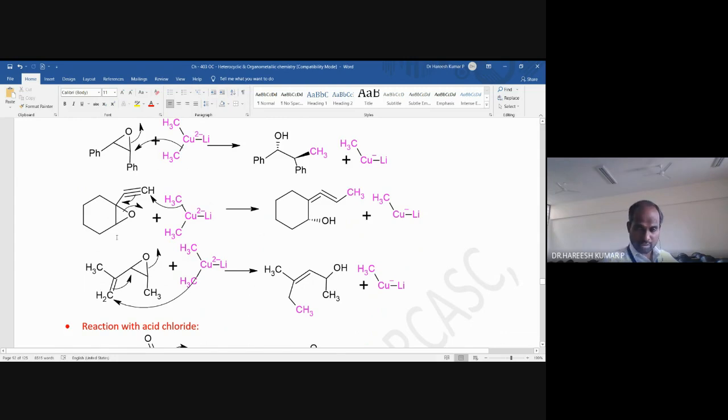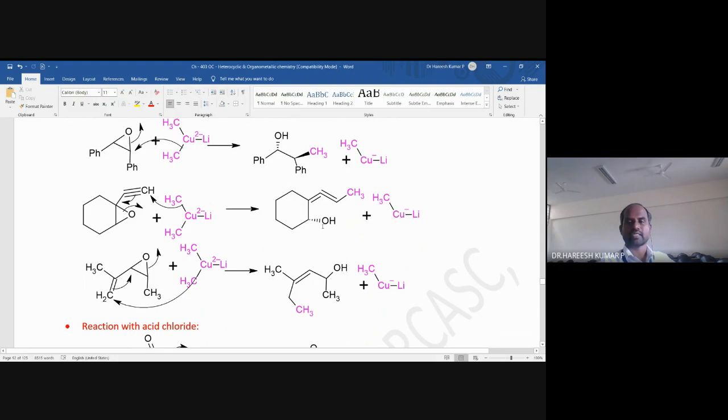Of course, this is also a propargyl related one, and there will be a new bond formation between this carbon and this carbon, and the bond pair is coming over here, and there will be a ring opening. So the obtained allene, what you can observe now, is a stereochemically optically active compound, because the groups attached to this double bond are different.